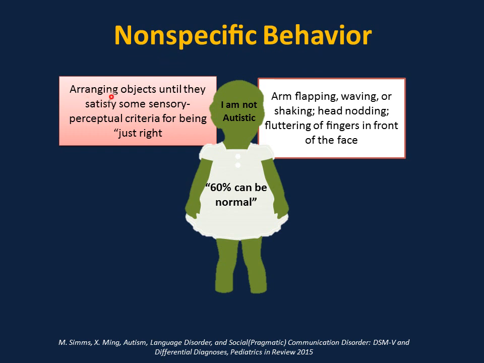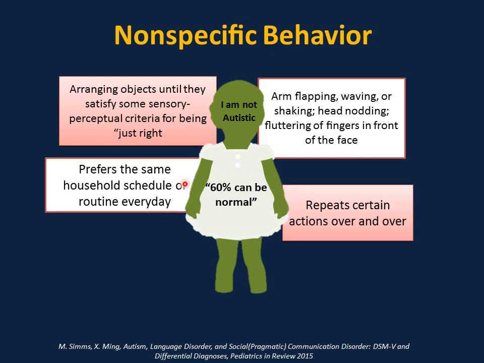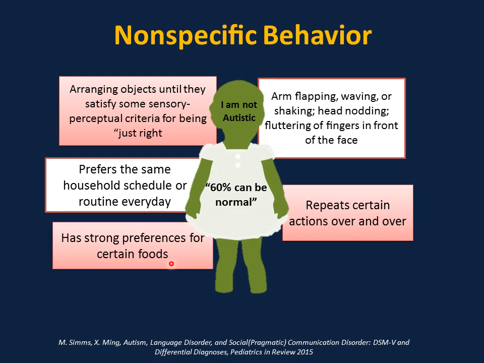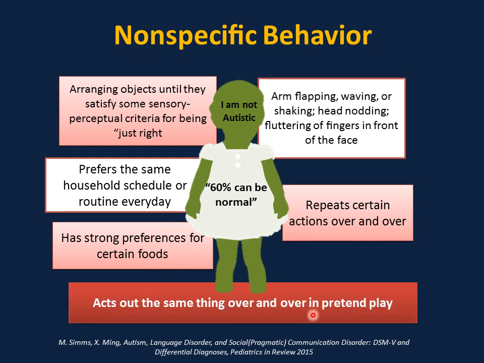For example, arranging objects until they satisfy some sensory perceptual criteria for being just right. They keep arranging again and again. Arm flapping, waving or shaking, head nodding, fluttering of fingers in front of the face. Prefers the same household schedule or routine every day, repeats certain actions over and over, repeats the same movie over and over again. Has strong preferences for certain foods, acts out the same thing over and over in pretend play. So all these behaviors can be normal in 60% of the cases.